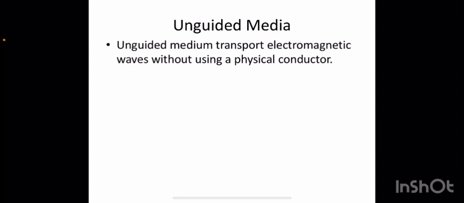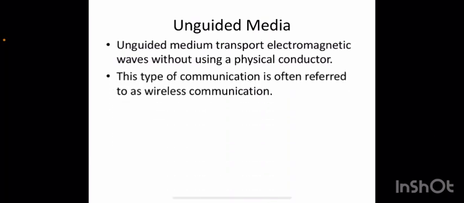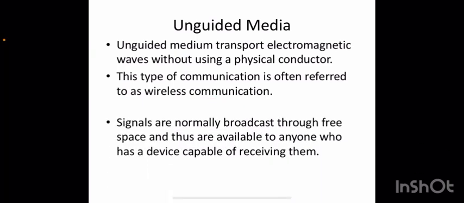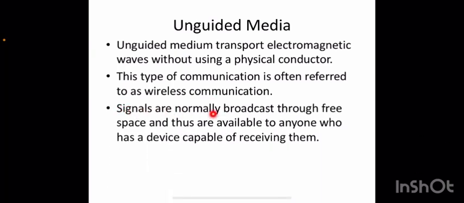Now the second category of transmission media, that is unguided media. Unguided media actually transport electromagnetic waves without using a physical conductor. Normally these signals will be passed along free space. Okay, and this type of communication is also known as wireless communication. And here the signals are normally broadcast through free space and thus are available to anyone who has a device